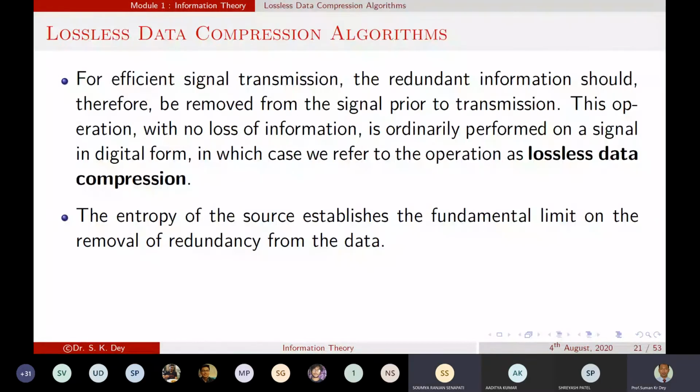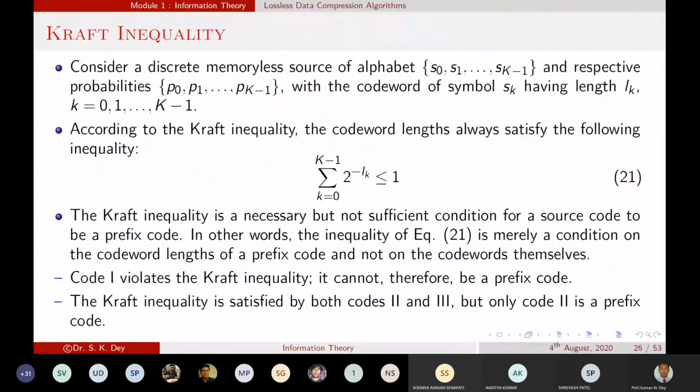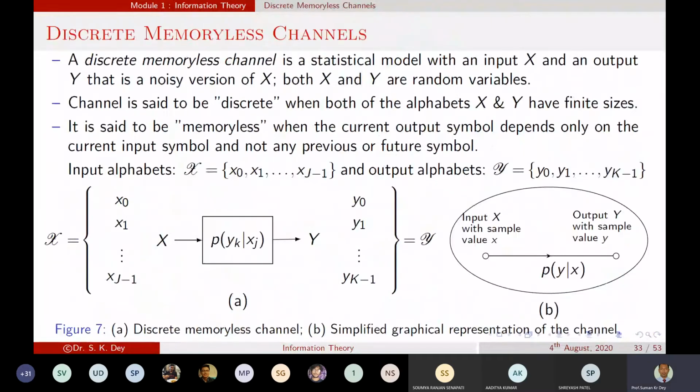So today we'll continue with the discrete memoryless channel. As I've already told, when information is generated from a source, we need to transmit the information through a transmission medium, and that transmission medium is normally called the channel.